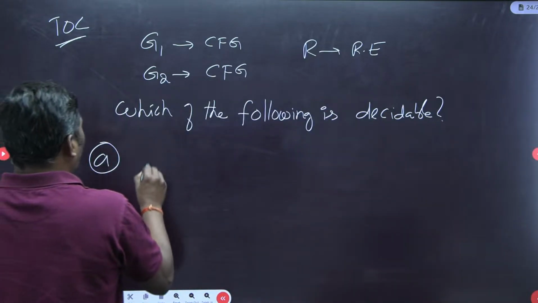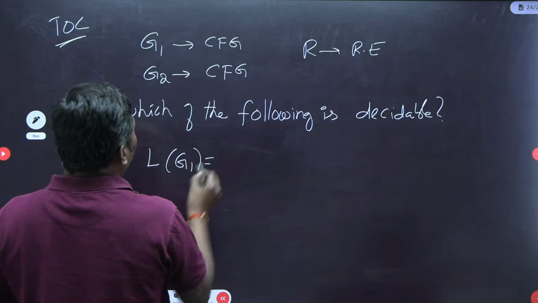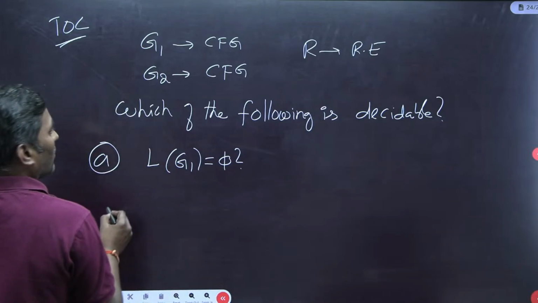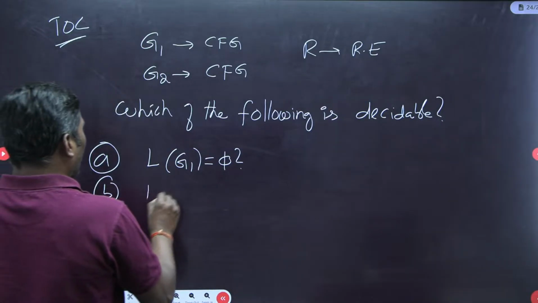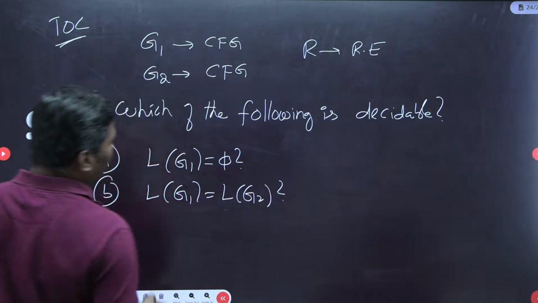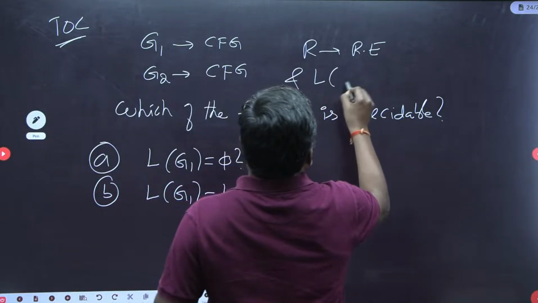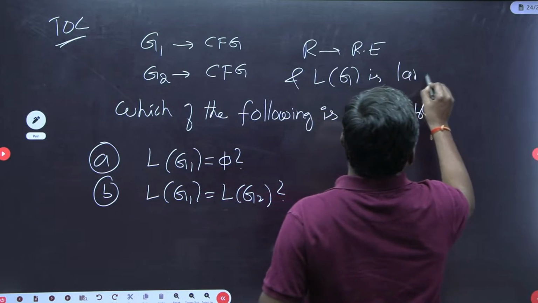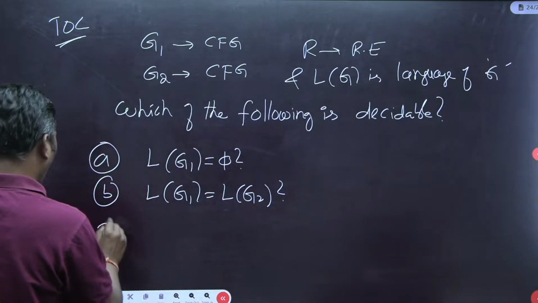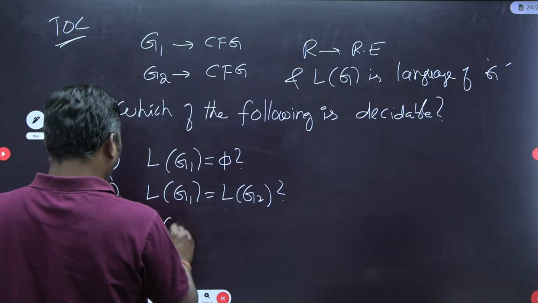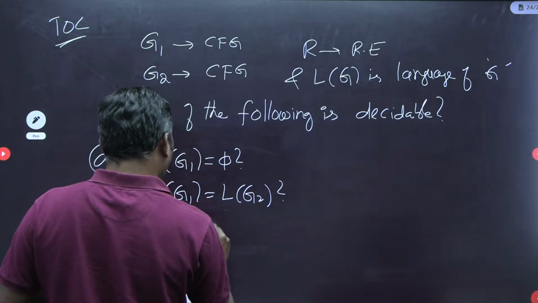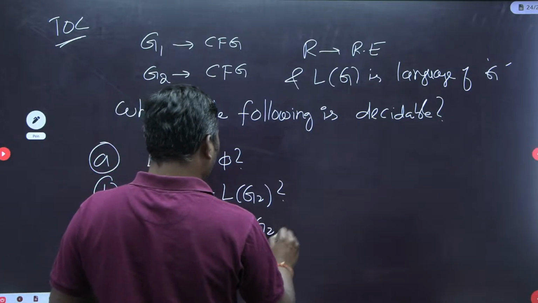Option A: language of G1 is empty. Option B: language of G1 is equal to language of G2, where L of G is the language of grammar G. Option C: L of G1 is not equal to L of G2.